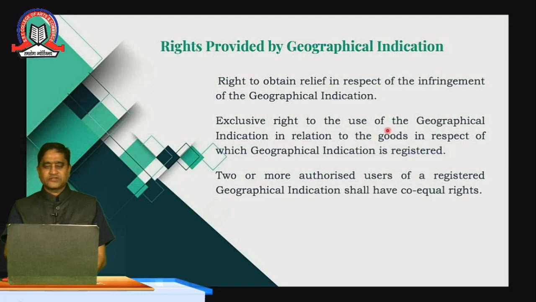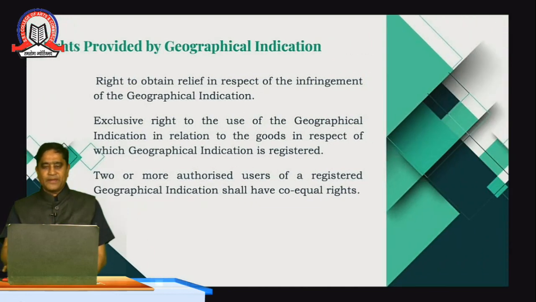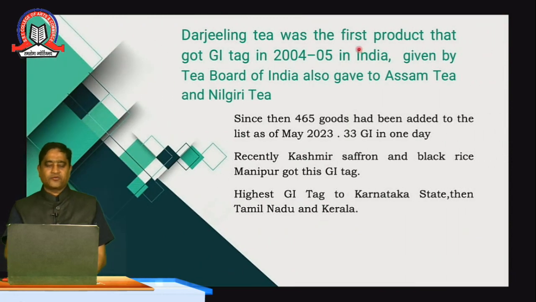The exclusive rights of the GI in relation to the goods in respect of the geographical indications are to be registered. Two or more authorized users of the registered geographical indication can also have co-equal rights. Coming to the next part, the best example is Darjeeling tea, which was the first Indian product in 2004-05 that has been registered as a GI product.